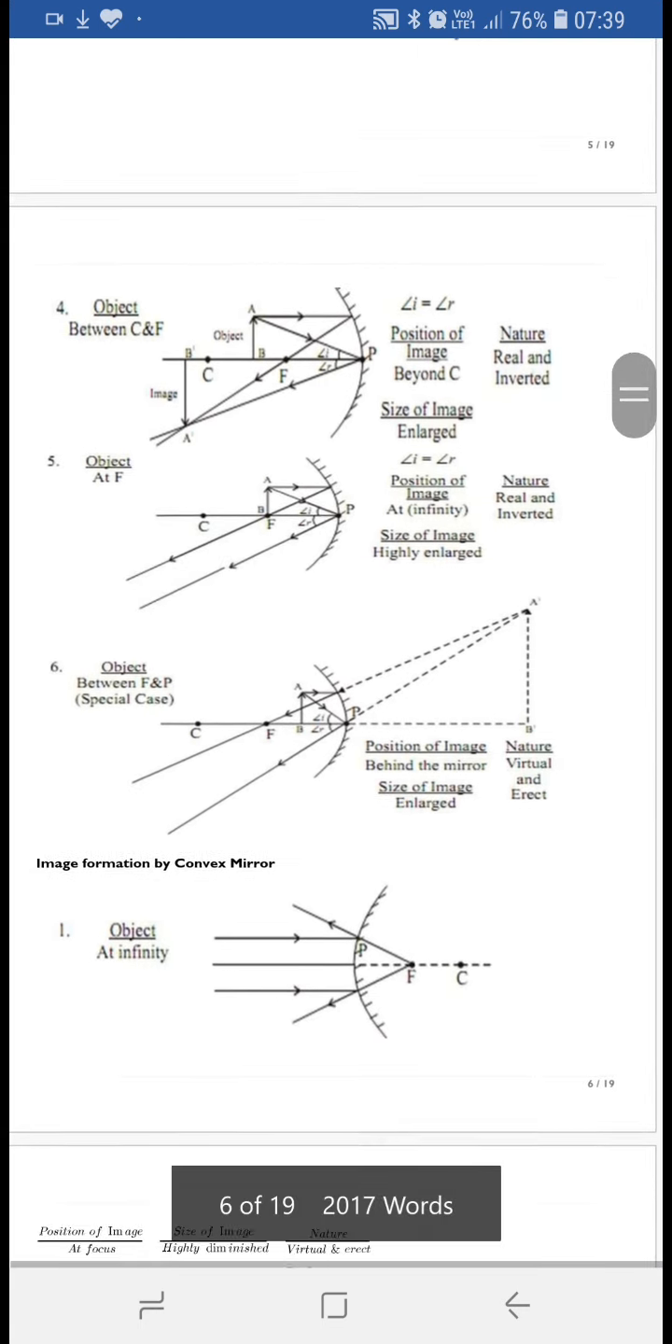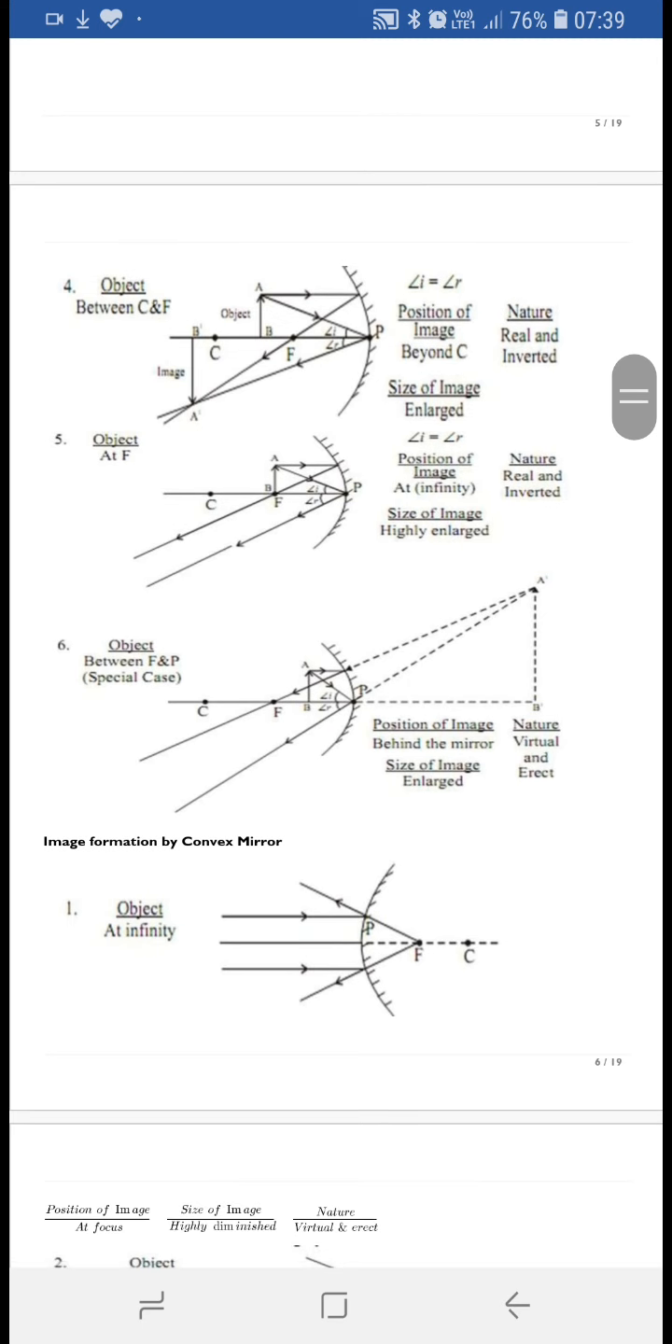Now the sixth case is if the object is placed between the focus point and the pole, then the image formation takes place behind the mirror. If the image forms behind the mirror, then it will always be a virtual and erect image, and it will be an enlarged image.